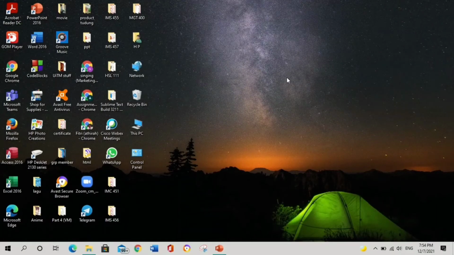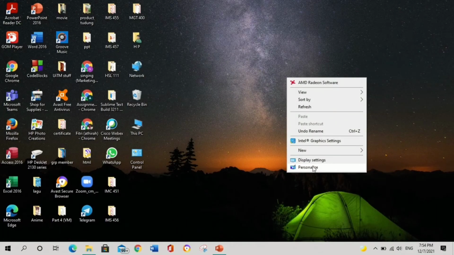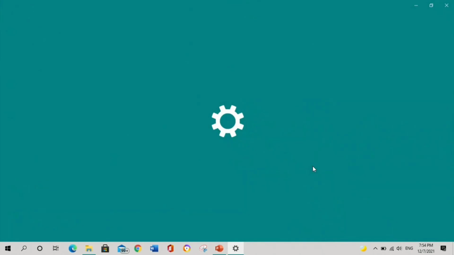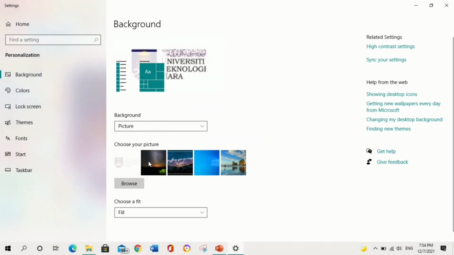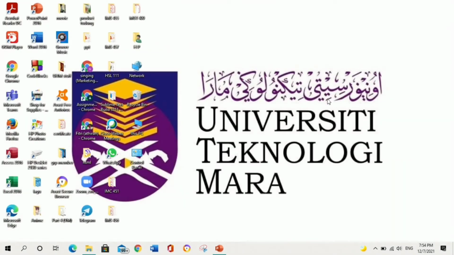To change the background, click the right button and click Personalize. Next, select the background image of your choice and your background picture has been changed.